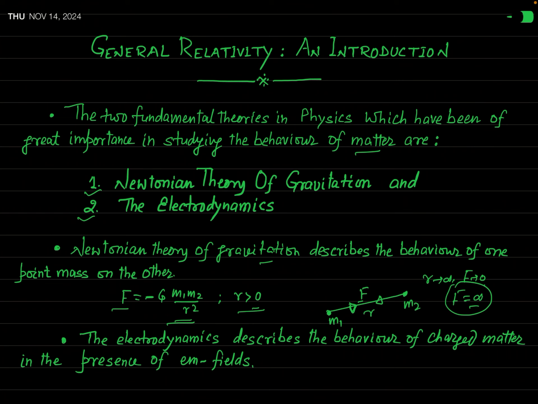So if a particle or a body is massless, it cannot be attracted gravitationally, or it cannot exert a gravitational force on another mass. In accordance with Newton's theory, the cause of gravitation is mass. But when you study general relativity, you will see that Einstein has changed this idea. The cause of gravitation in accordance with Einstein's theory is not mass. This is actually the curvature of space-time. We will see later on.